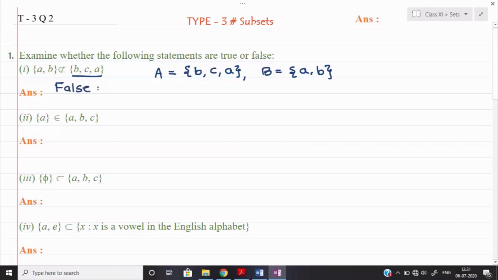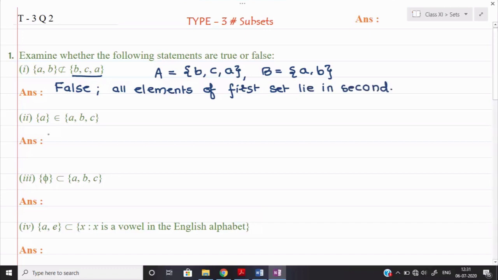False, because we can say that all elements of the first set lie in the second. Okay, so therefore we can say that it will be a false statement.